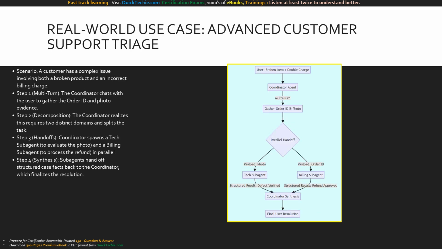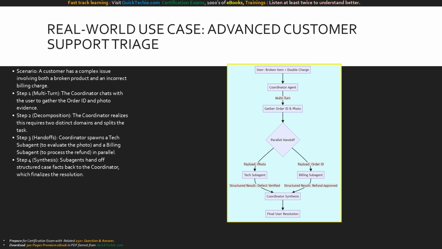Let's bring this all together with a highly impactful real-world use case, an advanced customer support triage system. A customer logs in with a complex issue: their product is broken, and they were double charged. Step 1 relies on multi-turn conversations. Our coordinator chats dynamically with the user to extract the order ID and photo evidence. In Step 2, the coordinator analyzes the context and decomposes the problem.